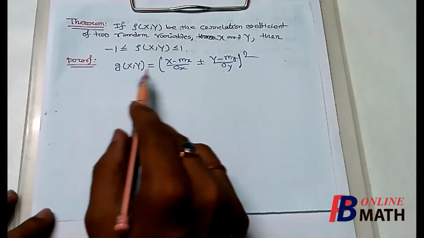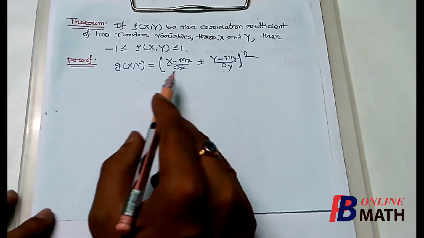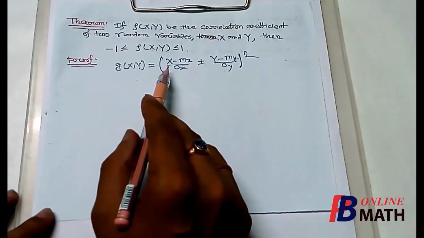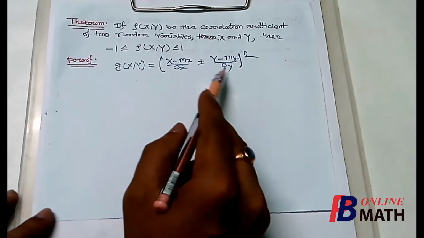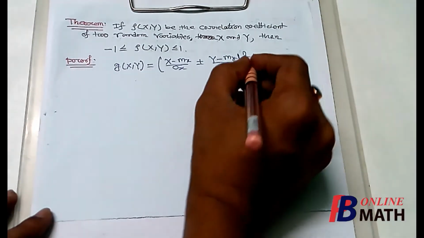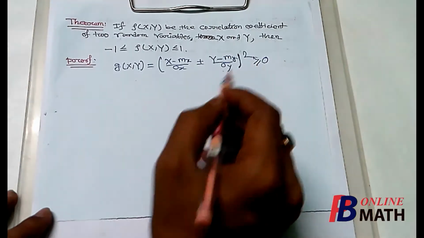We assume this function. Since x and y are random variables, their values are real. So mx, my, sigma x, sigma y are all real numbers. Therefore this function cannot be negative. It is always greater than or equal to 0.